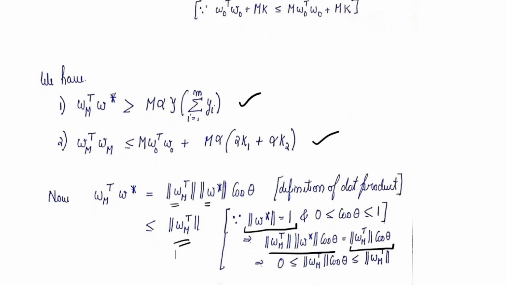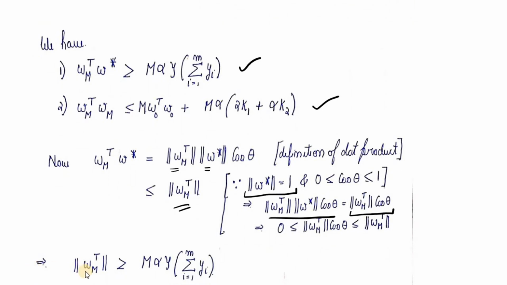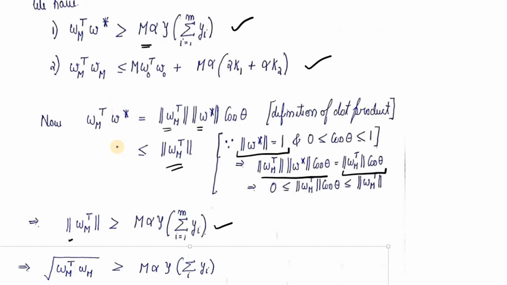We will now proceed a step further to write it in the form of the inequation which we have obtained. So this Wm transpose W star from the first equation is lower bounded by this term and upper bounded by Wm transpose norm. So we combine both the inequations to obtain this relationship. So we are going to write Wm transpose in this form. Since we don't have a square over here, we have to put a square root. And from here, we can clearly observe that Wm transpose Wm could be solved further by leveraging this inequality.